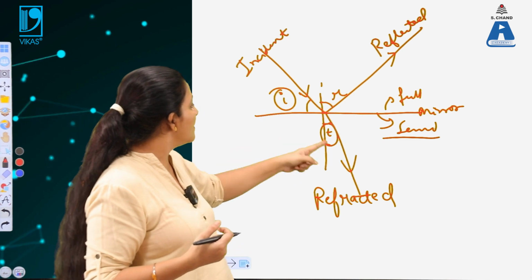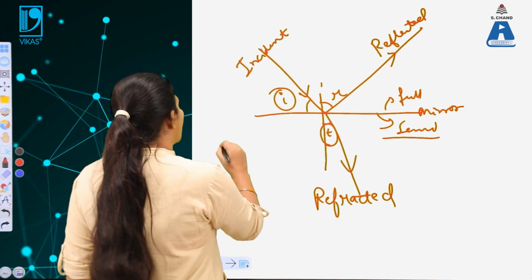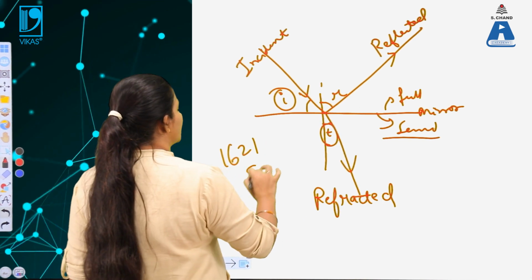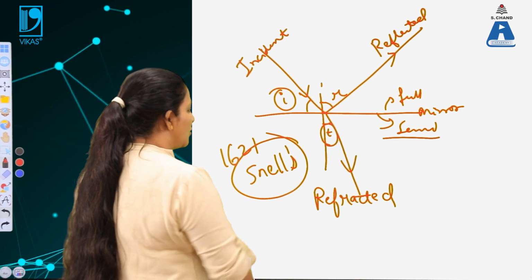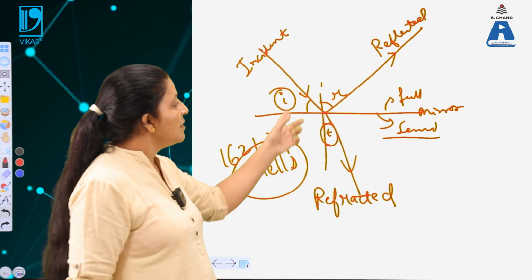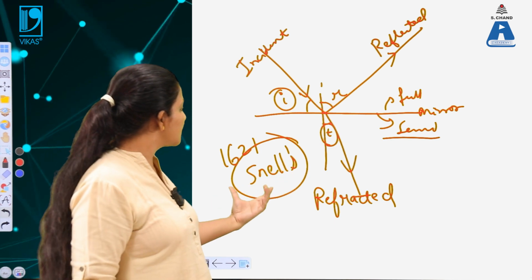Now the relationship between these two angles was given in 1621 by Snell. So Snell's law comes in order to explain the reflected light and the refracted light. This is given by Snell.